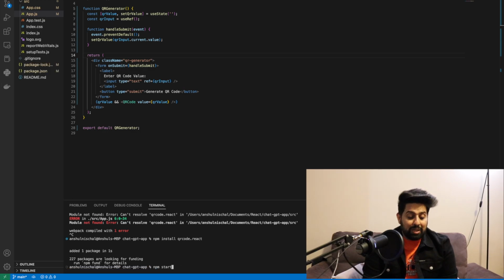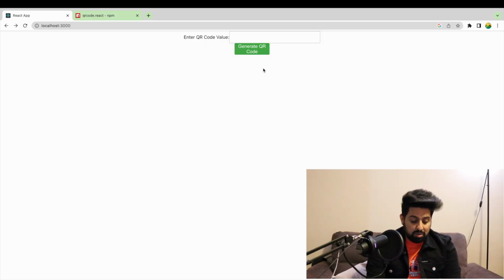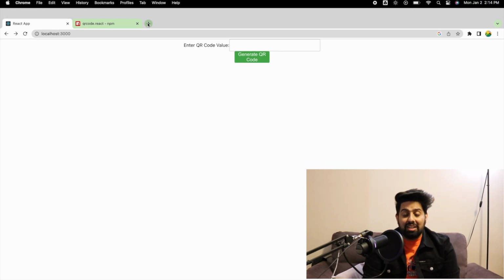Once it is finished, you can just do npm start so that the server is started. Make sure the app.css and app.js files are saved so that it can reflect on the server. So you can see over here, I can go to localhost 3000. Already we have this application which is fully functional.